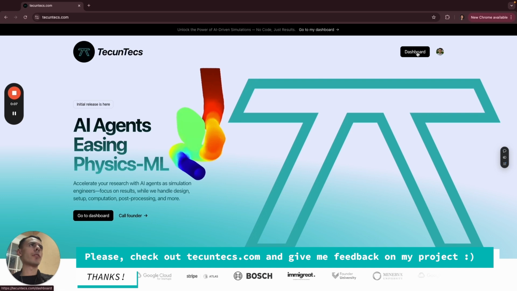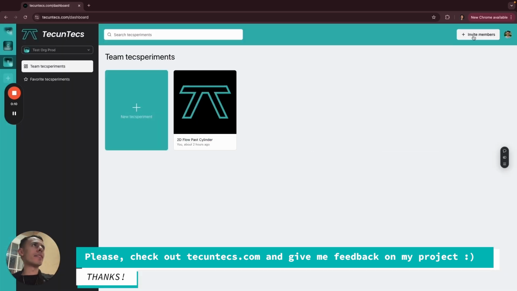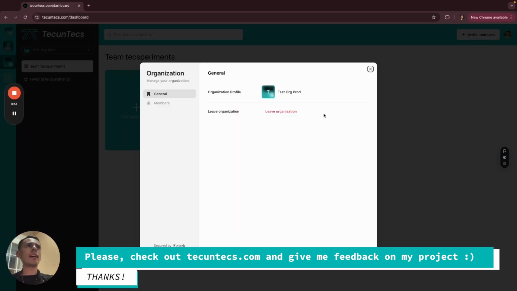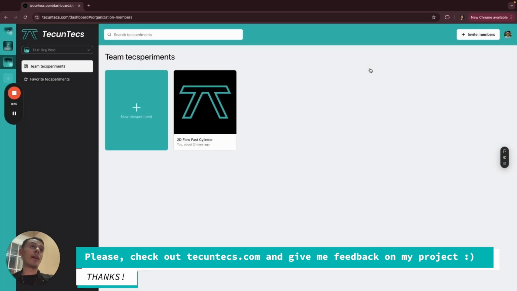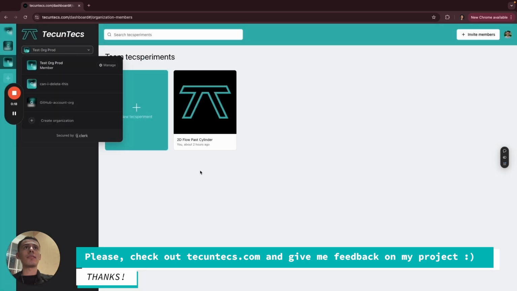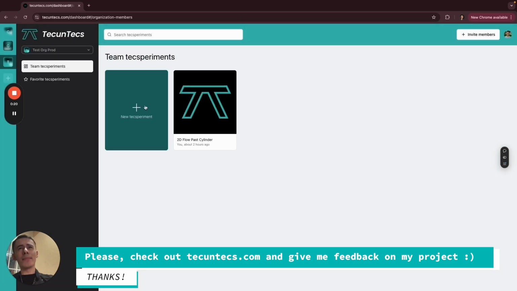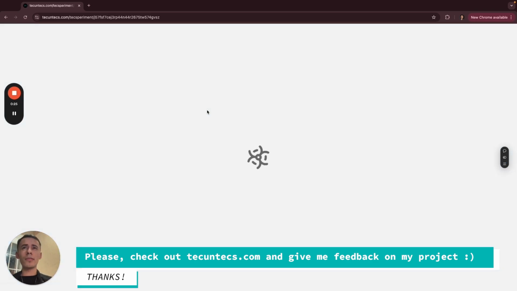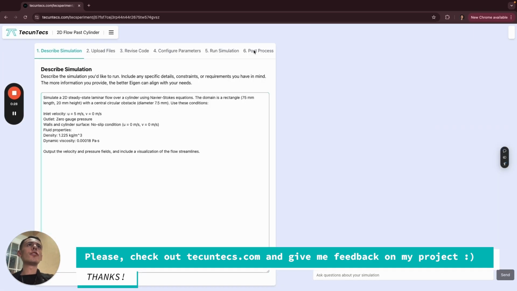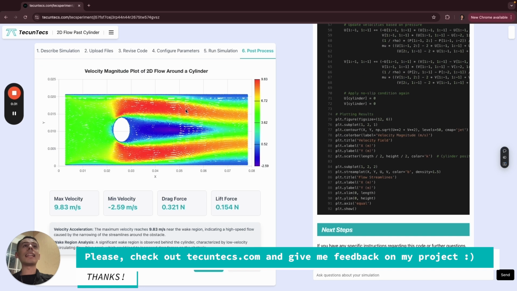So let's go to my dashboard. Here you can see everything that is related to a B2B business, like adding new members in my organization and also creating a new organization and stuff like that. I can create a new tech experiment, but I'm going to go with this one that I created like 2 hours ago.